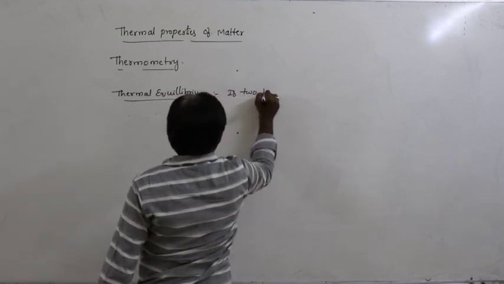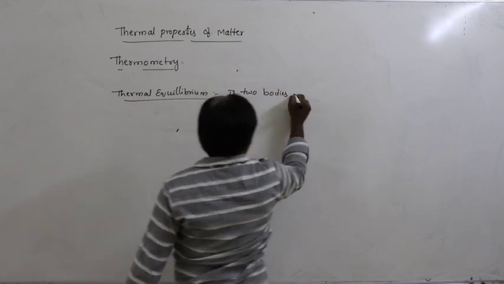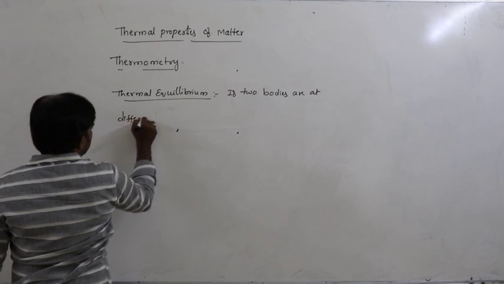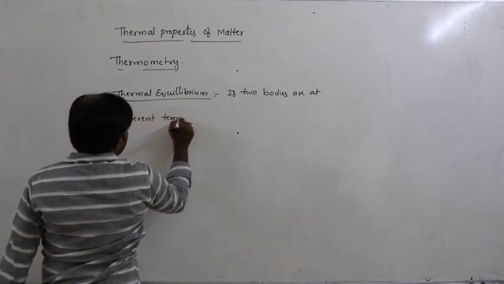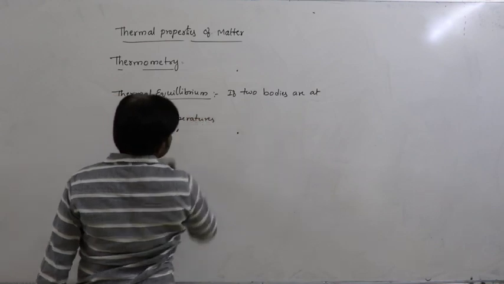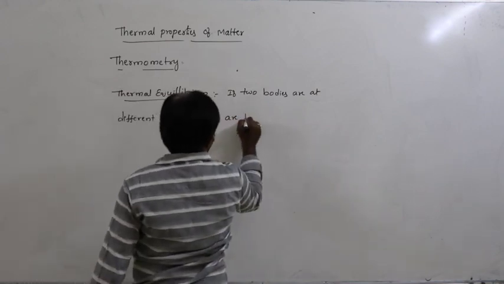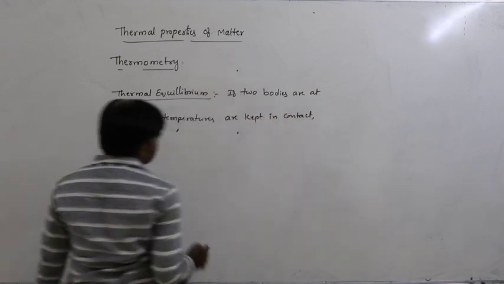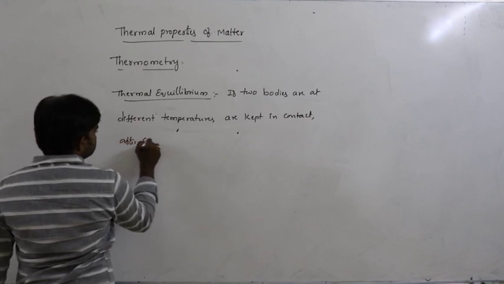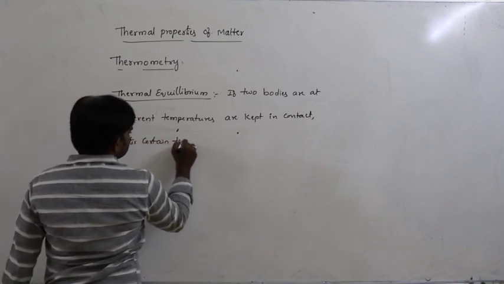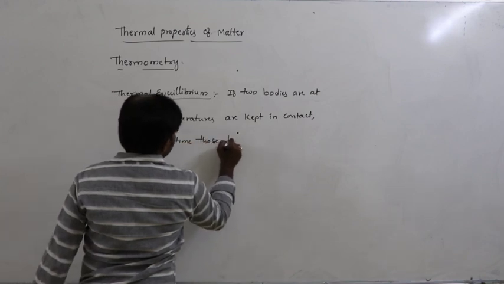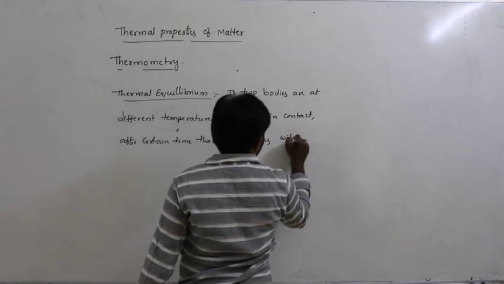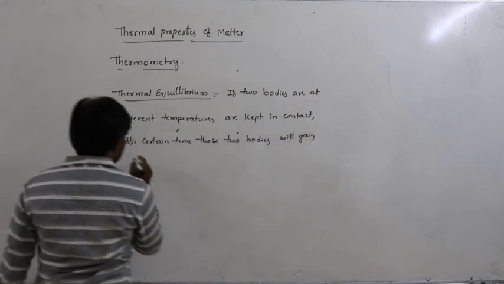If two bodies are at different temperatures, are kept in contact, after certain time those two bodies will gain common temperature.